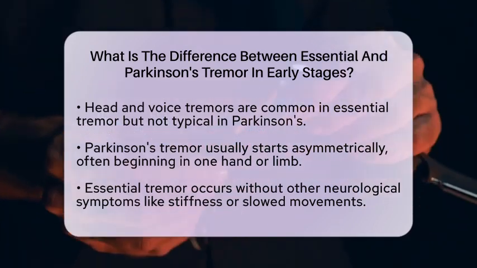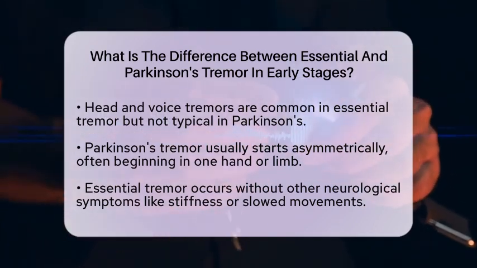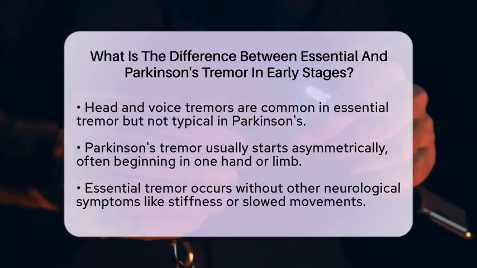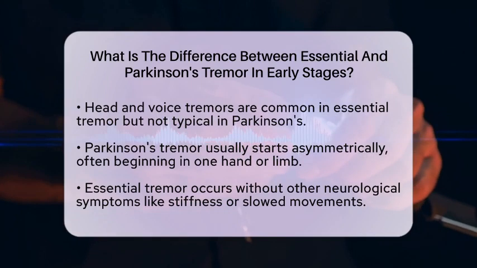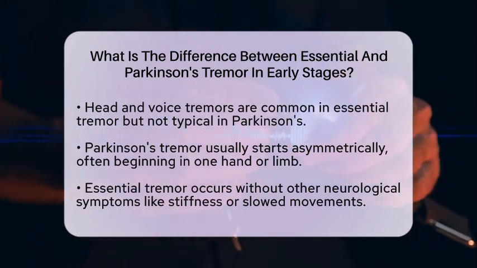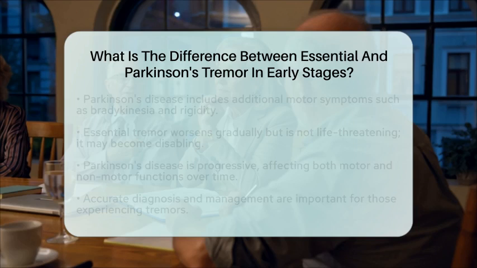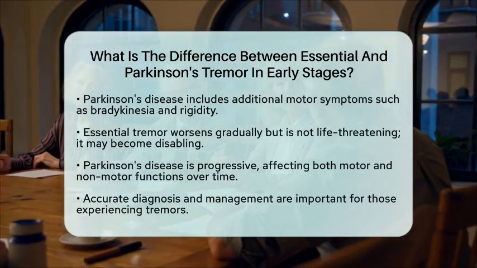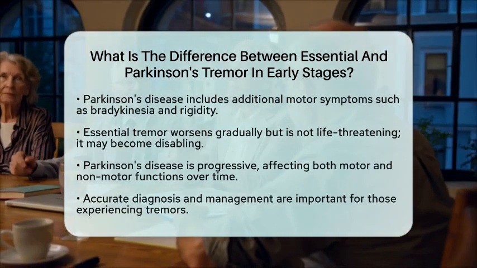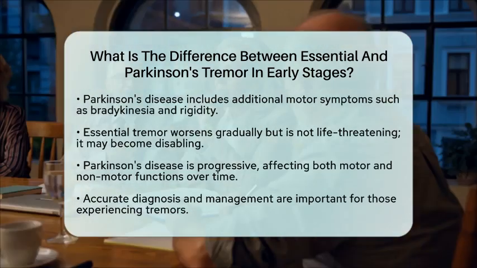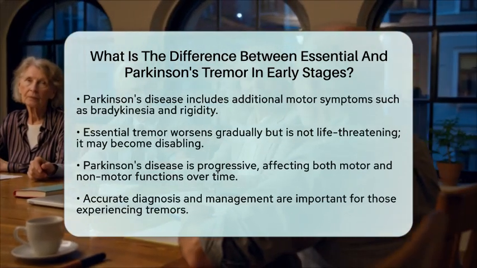Lastly, let's discuss progression and impact. Essential tremor tends to worsen gradually over time but is not considered life-threatening. While it can become disabling in severe cases, it does not typically lead to other neurological deficits. In contrast, Parkinson's disease is a progressive neurodegenerative disorder, meaning it gets worse over time and affects both motor and non-motor functions, requiring comprehensive management.